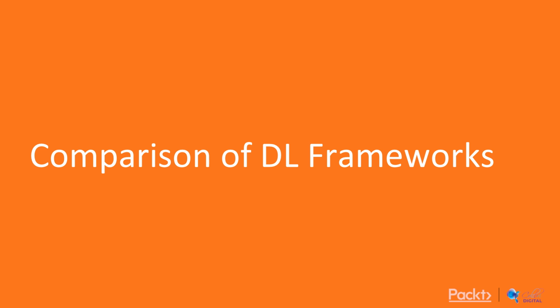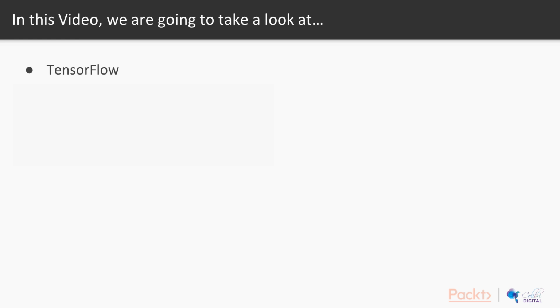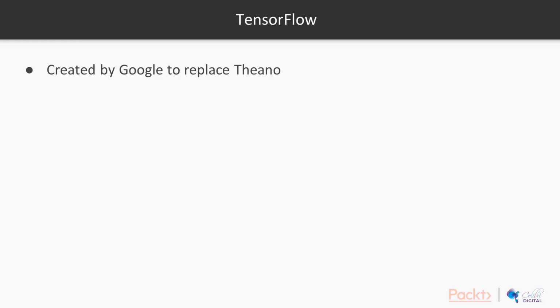Comparison of deep learning frameworks. In this video, we're going to take a look at three different deep learning frameworks. One is TensorFlow, which is the granddaddy of Keras. One is Keras, which we have already been very familiar with throughout this course. And the last one is PyTorch, which is an exciting new contestant in the deep learning framework category. Let's go in to look at it one by one.